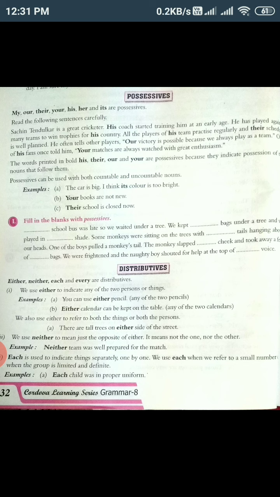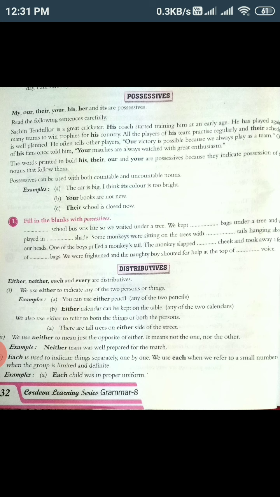Suppose we say Sachin Tendulkar is a great cricketer. His coach started training him at an early age. So here the word his is possessive. So possessives can also be used with both countable and uncountable nouns.